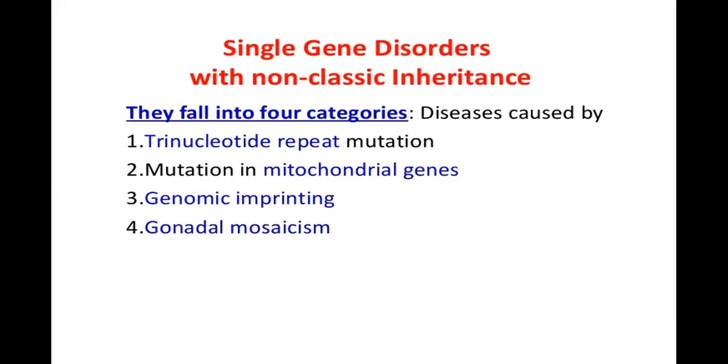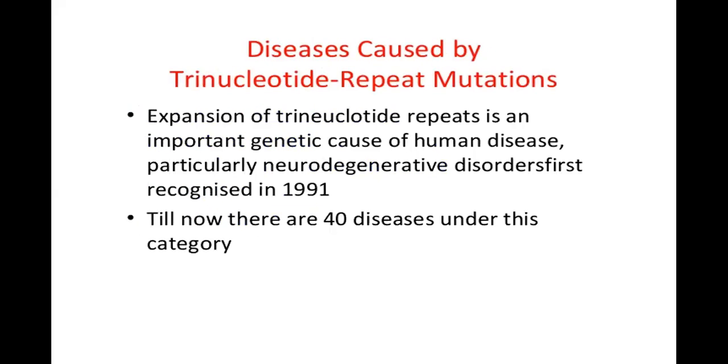Okay. So first we'll see what are the diseases caused by trinucleotide repeat mutations. Expansion of, we did that yesterday, the example was Fragile X syndrome, in which the FMR1 gene is going to be repeated more than the normal repetition. Normal repetition is up to 29 repeats, but they can get repeated up to 4,000 repeats.